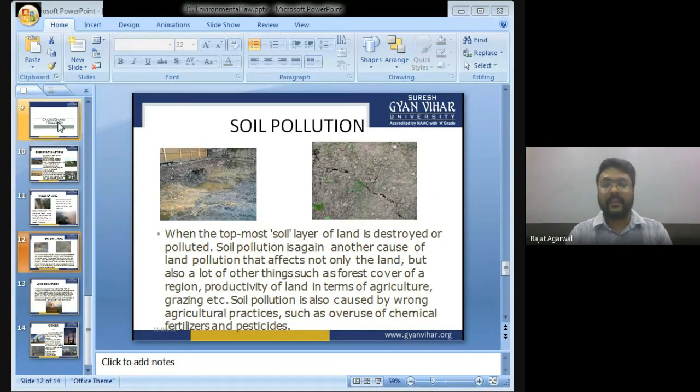Overuse of chemical fertilizer and pesticide. Children, I tell you, because of the chemical fertilizers and pesticides which farmers use, there is a huge amount of land pollution. Instead of that, we should adopt organic farming. In organic farming, this much fertilizer and pesticide is not used, and we can save our land from getting polluted.